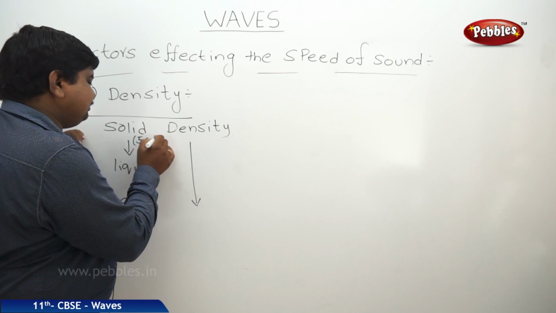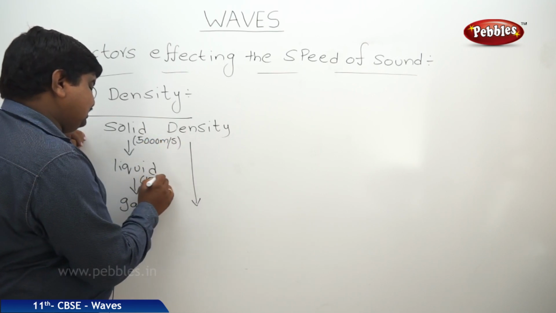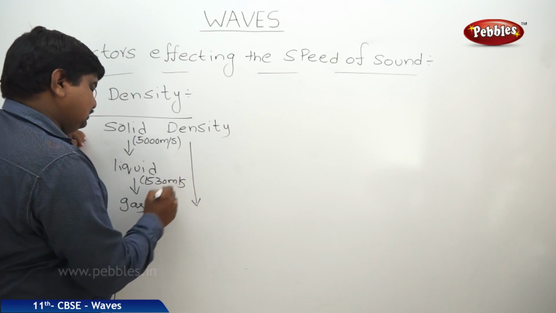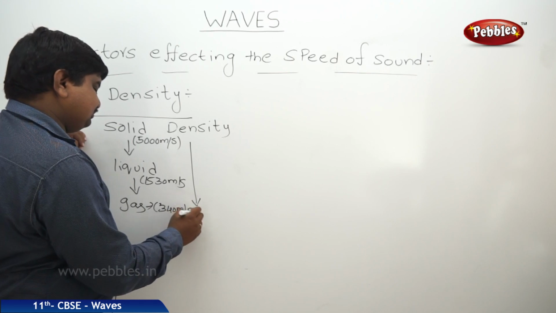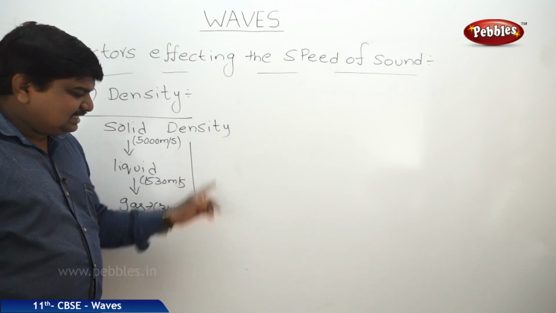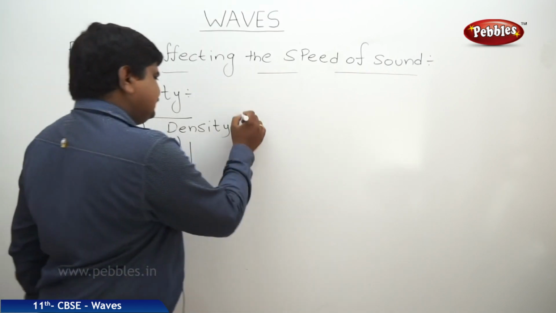Here it is 5000 meters per second, here it is 1530 meters per second, and here it is 340 meters per second at room temperature. So as the density decreases, if you see the values, the speed of sound decreases.